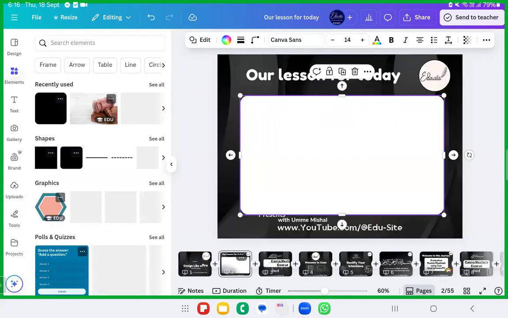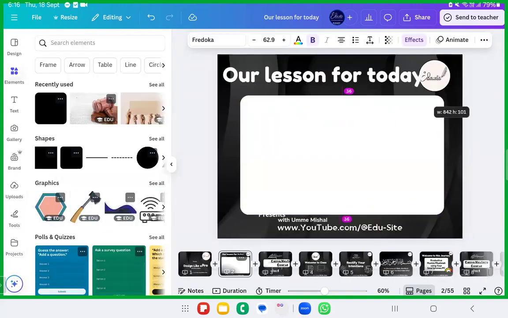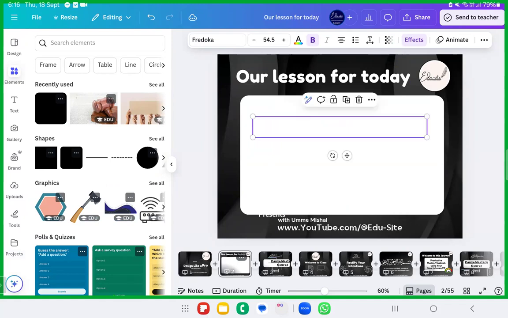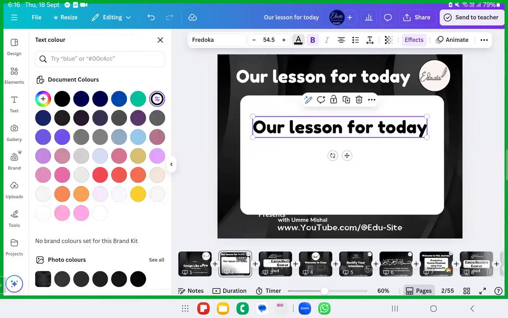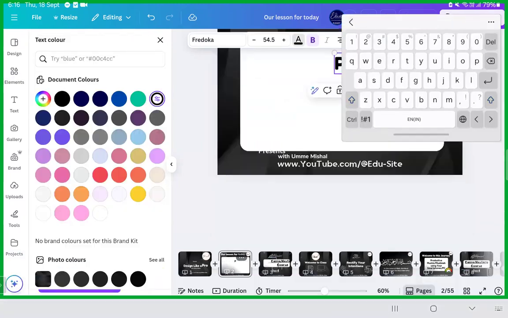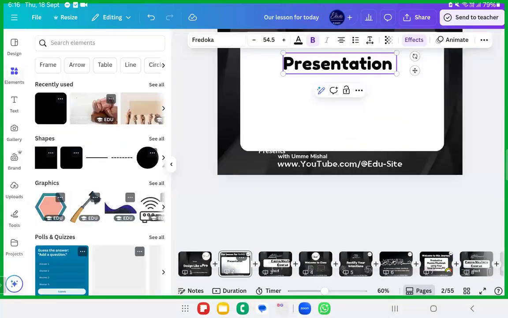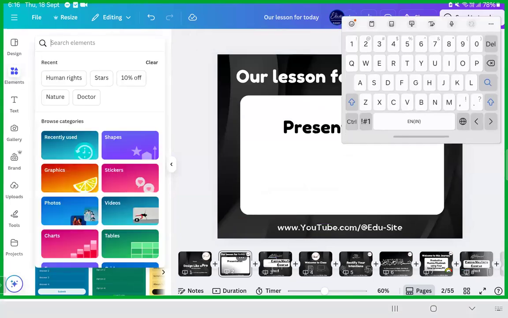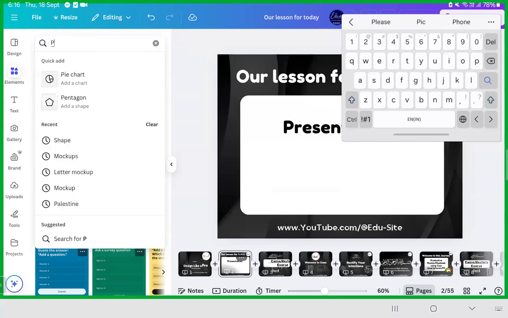Then I'll just want to maximize this. Okay, what was our topic for today? Presentation making, right? I'll just duplicate this itself. I'll bring it to the center of the page. I'll make it black. I'll write presentations here. So this is the topic for today's class. Okay, what should I do? I should put the elements into it. Okay, I'll just go ahead with the presentation and write some elements.